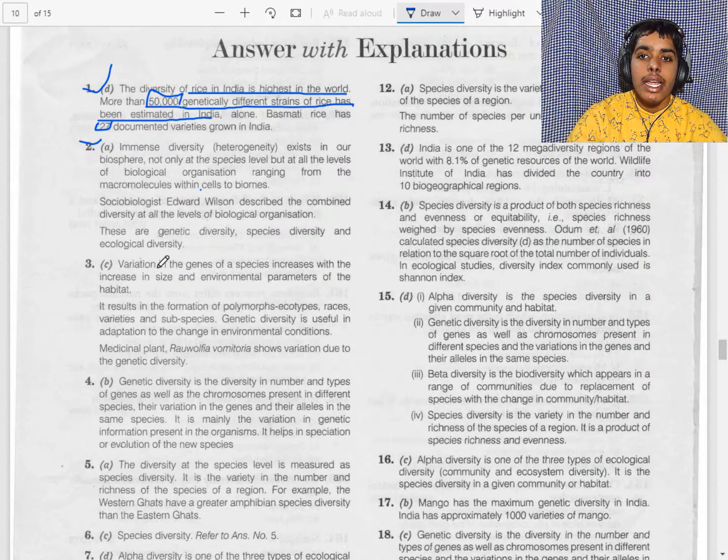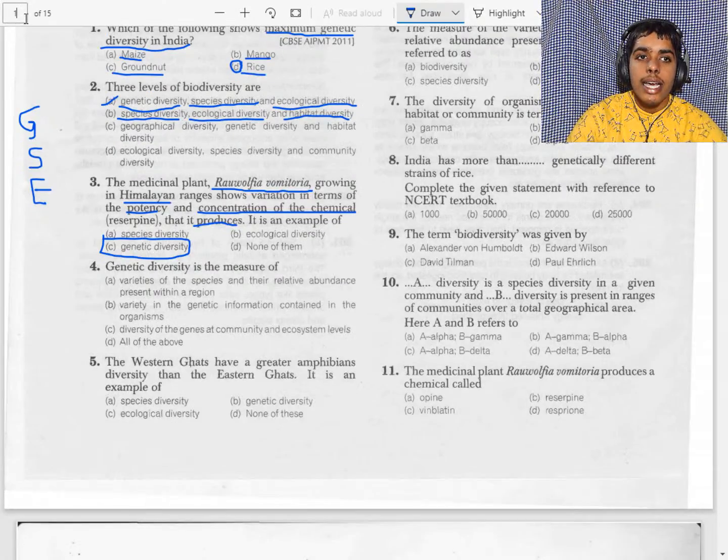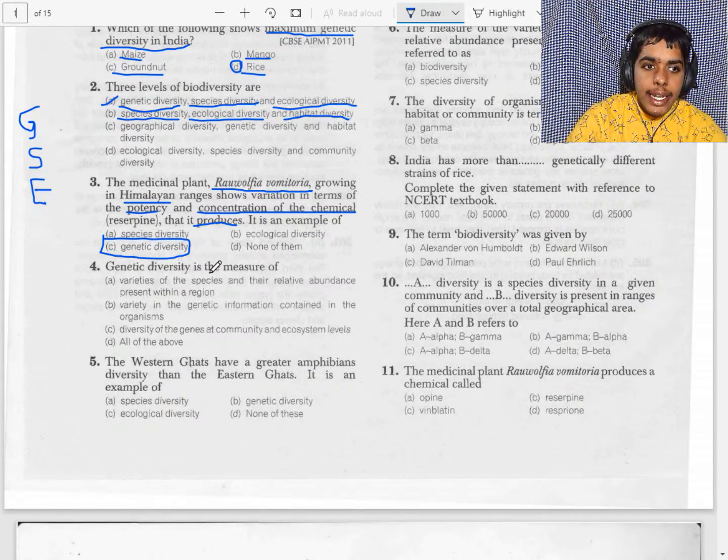Now it is an example of genetic diversity. So our answer is 3. Let's check whether it is correct or not. Yes, our answer is correct.